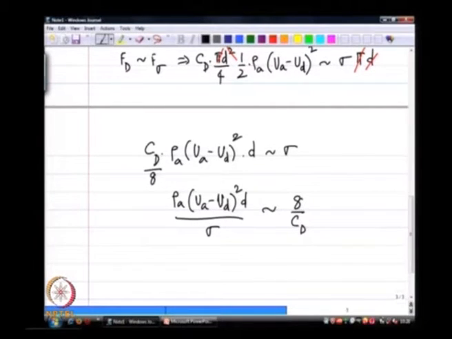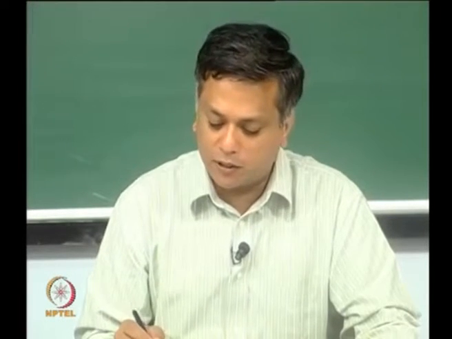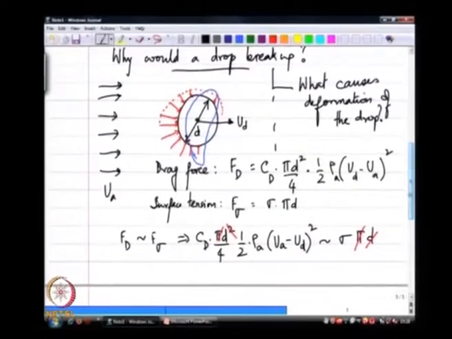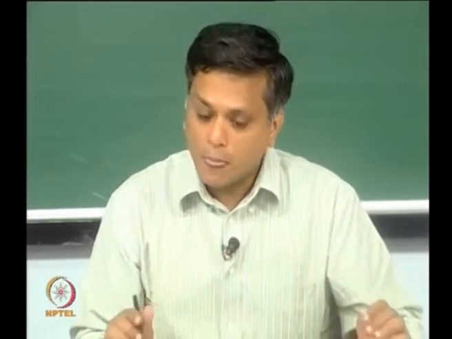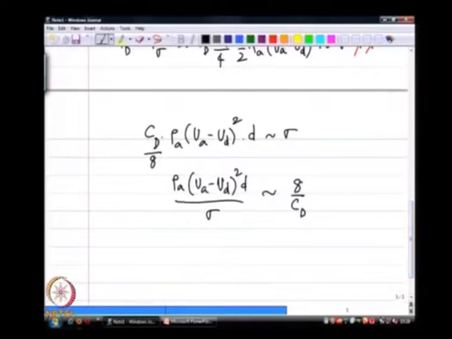So, when these two forces are equal in magnitude, or on the order of the same magnitude, then you have something interesting happening. It is basically like a fight between equals, drag force trying to deform this drop and surface tension force trying to resist the deformation. Okay. So, and when would that condition occur? When this mathematical condition occurs. And what you see on the left hand side is what we often call Weber number.